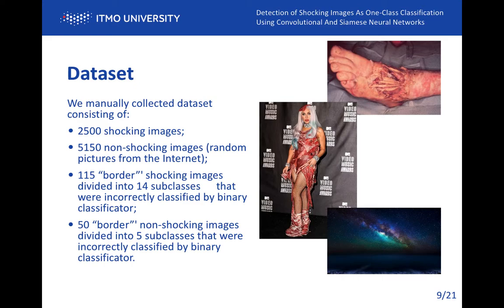We manually collected data in accordance with the information provided on the slide. The border shocking image class includes many subclasses. We considered 14. On the previous slide, you have already seen brain worms as an example. Here you can see one of the most shocking non-shocking images, Lady Gaga in a meat dress.